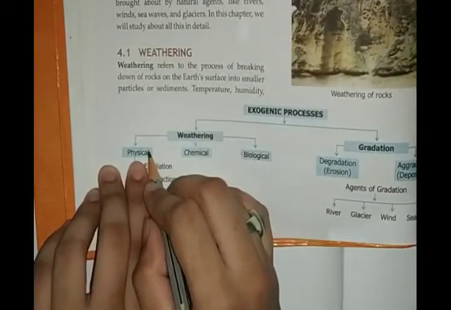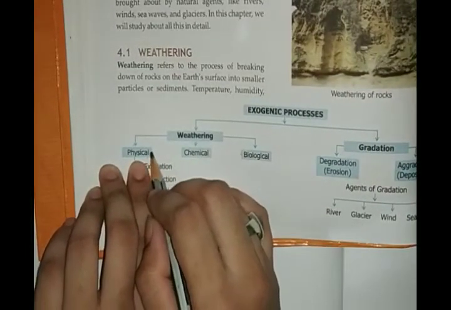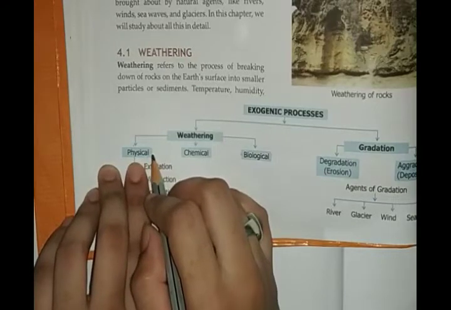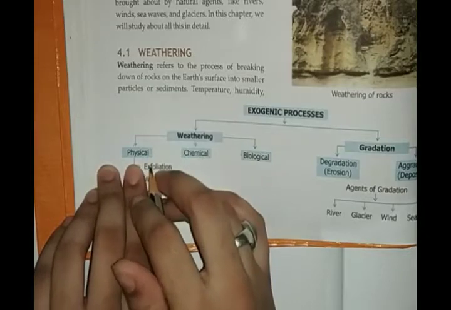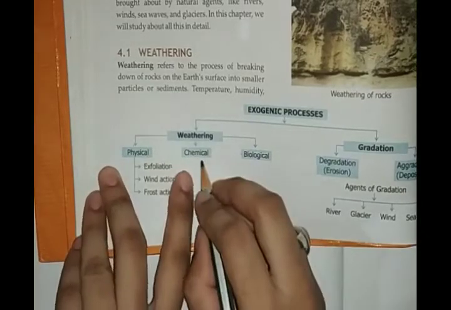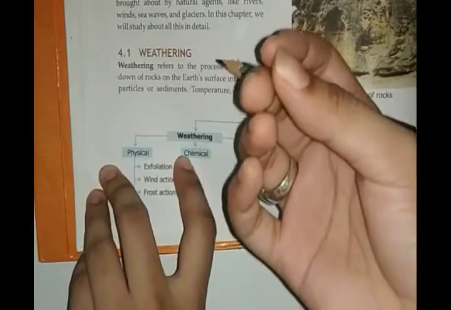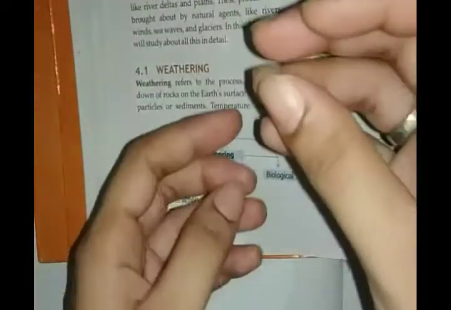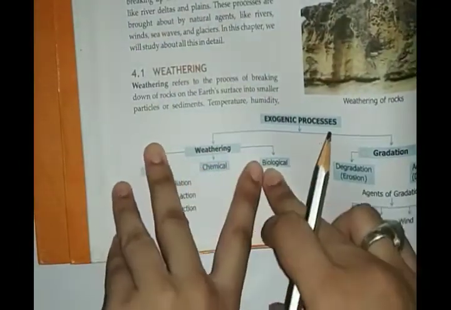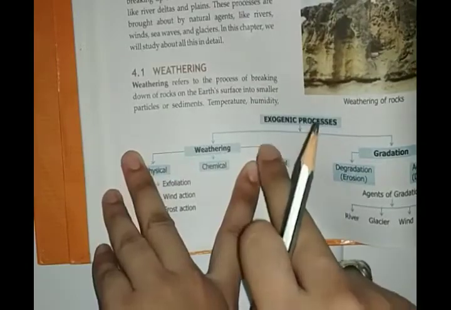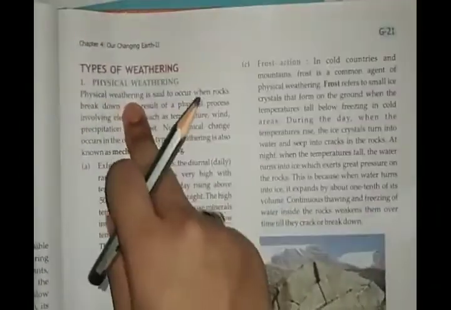Physical weathering is caused by rain, rivers, floods, and wind. All this comes under physical. Chemical weathering is when chemicals like carbon dioxide and oxygen break down the rocks, and that is known as chemical weathering. And biological means when human beings or animals contribute to breaking down the rocks, then it is known as biological weathering.